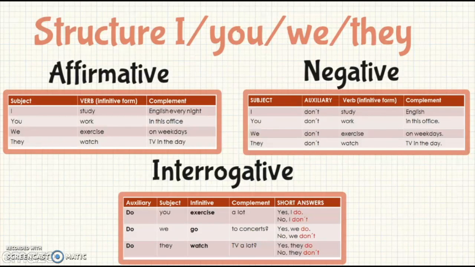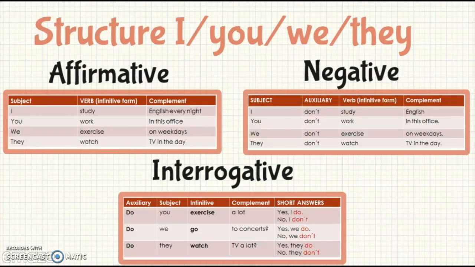The next one is the negative form. In this case, we are going to start using the auxiliary don't. So, we have the subject, the auxiliary don't, the verb in the infinitive form, and then the complement. For example, I don't study English, or you don't work in this office.